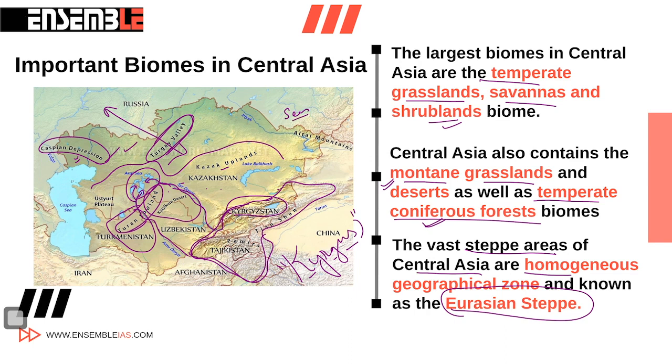When it's a cold season, they come down towards the valley. When it's summer, they go up on the hills, and they were known as the grass thief because they usually stole the grass from the nearby lowland grassland. So Kyrgyz is a term for the extension grasslands in that area.